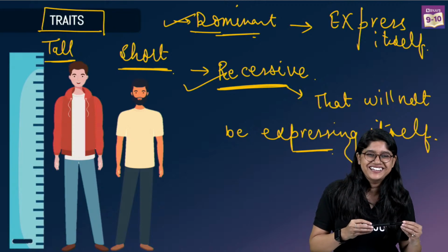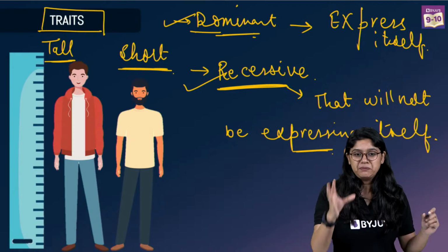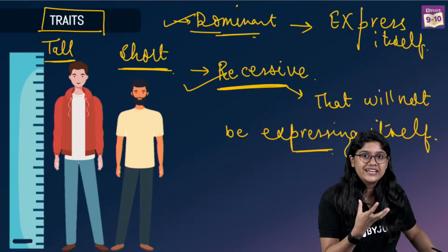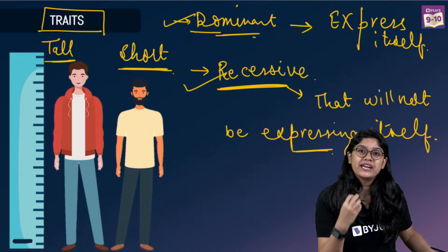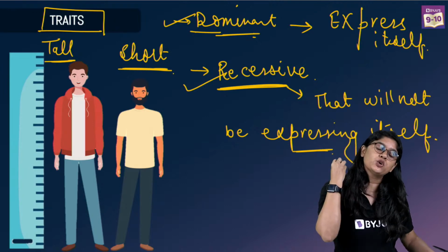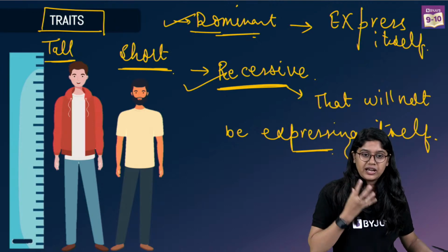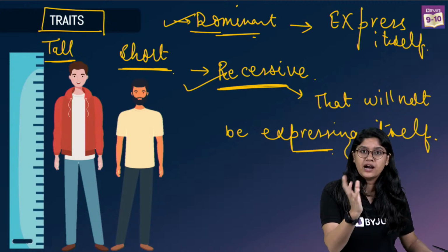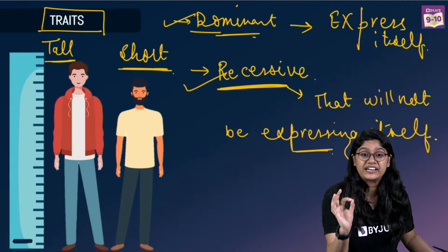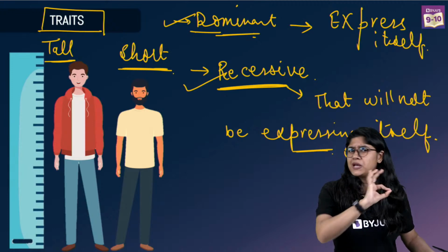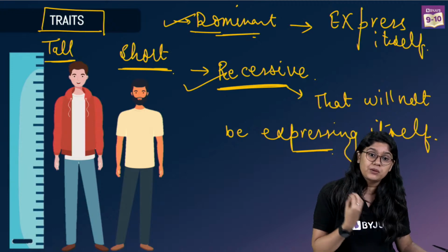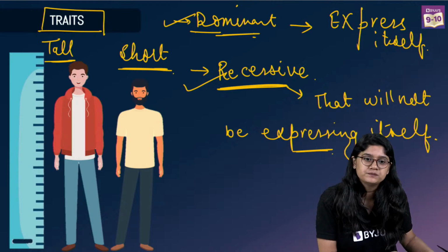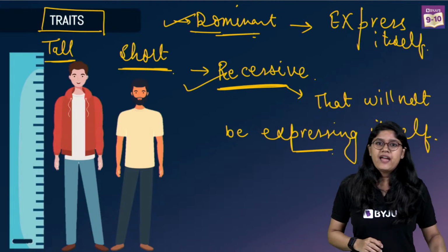So let me just quickly explain कि दो तरीके के characters होते हैं. Dominating character और recessive character. Dominating character वो characters हैं जो अपने आप को हमेशा express करेंगे. And then we have the other opposite of it, which is the recessive characters. Recessive characters अपने आप को कभी express नहीं करेंगे, अपने आप को तभी express करेंगे जब वो अपने जैसे लोगों के साथ में है. ठीक है, एवरीवन क्लियर राइट?